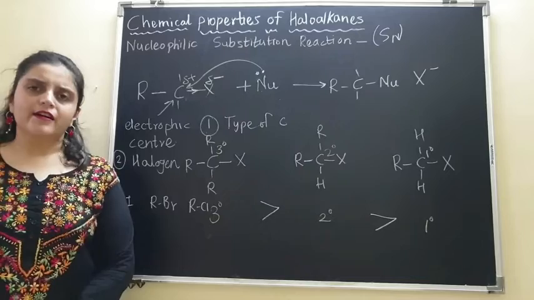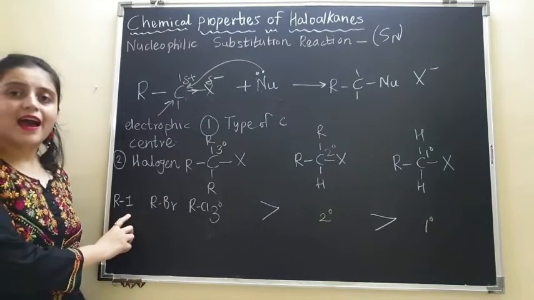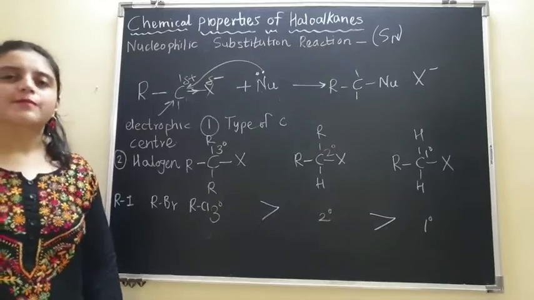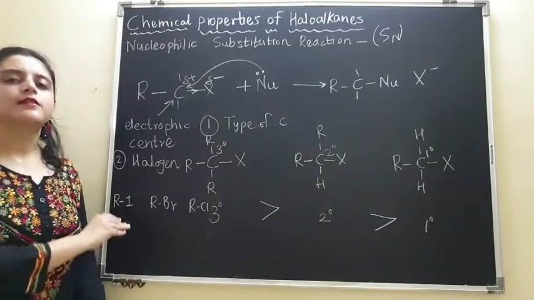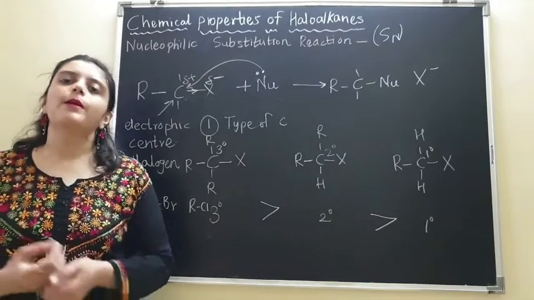Now, in the earlier classes, we have learned that this bond, the C-I bond, is the weakest bond. So therefore, it is the easiest to break. So therefore, something that is very easy to break will be more reactive.